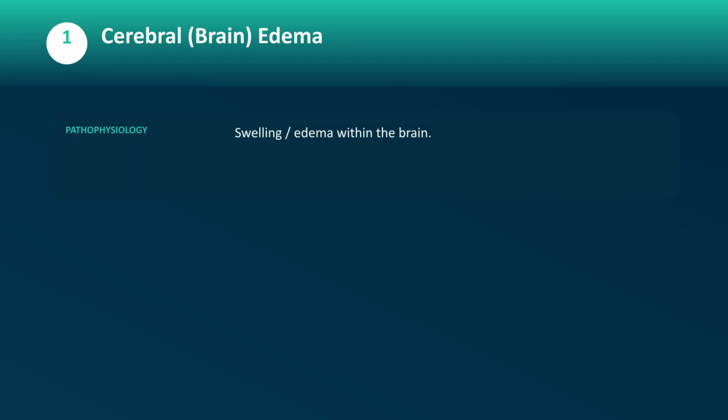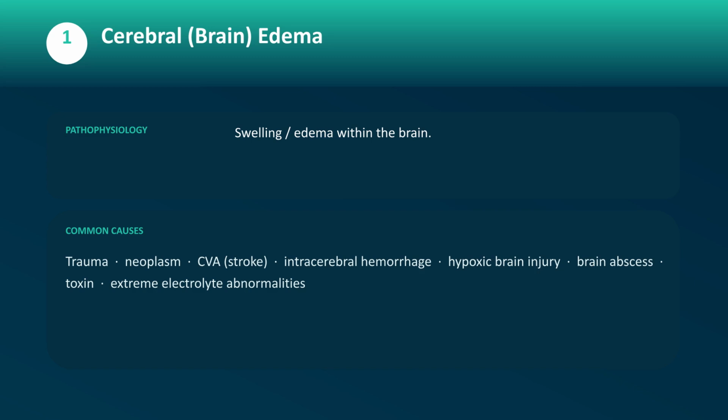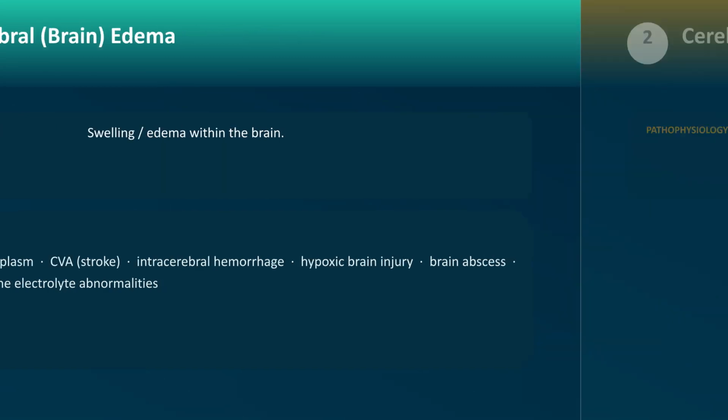Cerebral edema is swelling within the brain. Common causes include trauma, neoplasm, stroke, intracerebral hemorrhage, hypoxic brain injury, brain abscess, toxins, and extreme electrolyte abnormalities. When you see swelling, name it as cerebral edema and document the underlying cause.